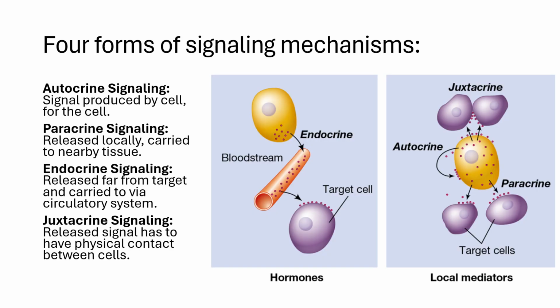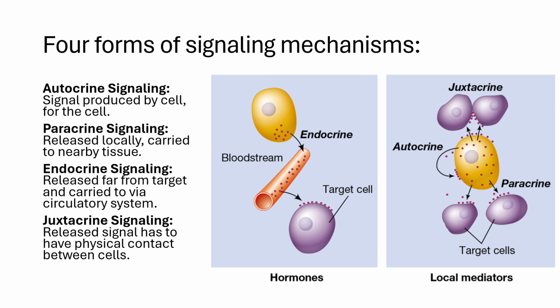So there are 4 forms of signaling mechanisms: autocrine, paracrine, endocrine, and juxtacrine signaling. In autocrine signaling, the signals are usually produced by the cell itself for the cell. The signal doesn't really go anywhere, and the signal activates any particular mechanisms that need to happen in the cell. In paracrine signaling, the signal is released locally and then carried to nearby target tissue. This tends to happen with growth factors.